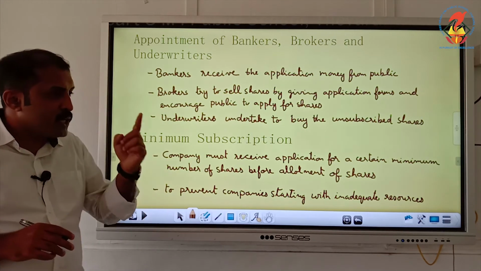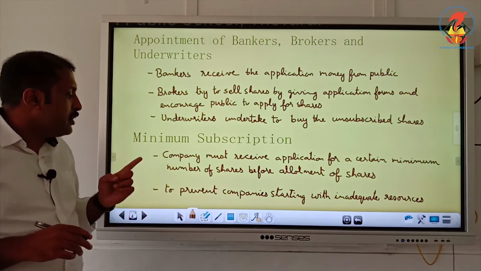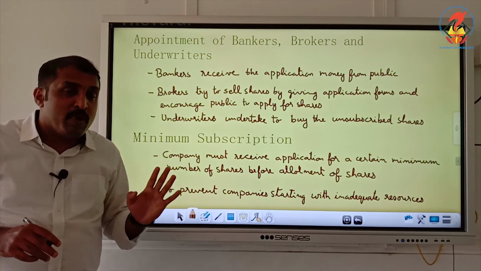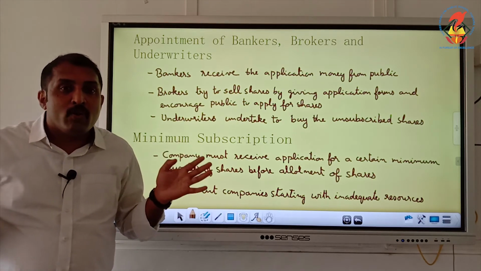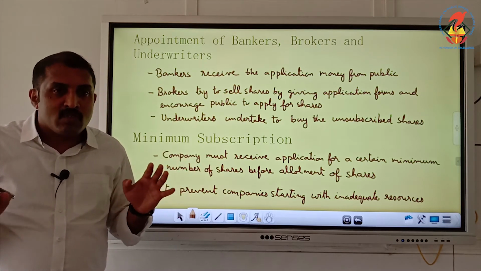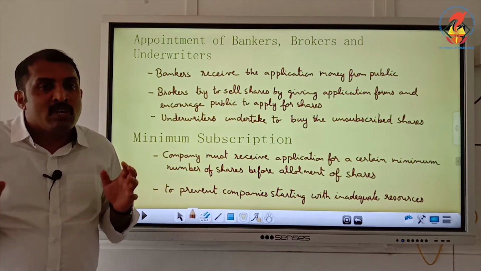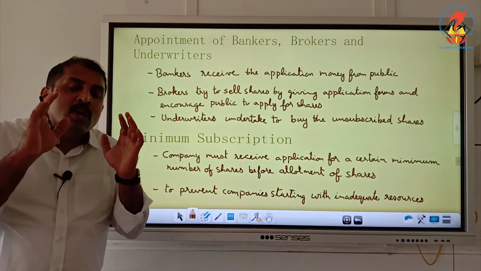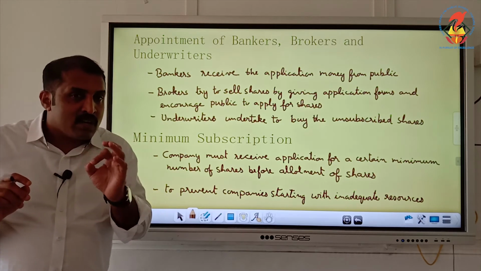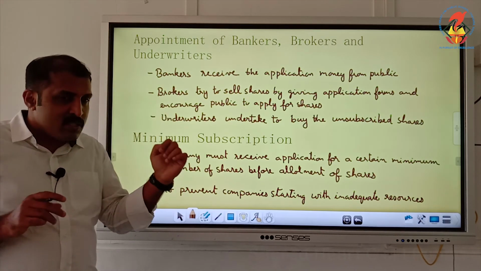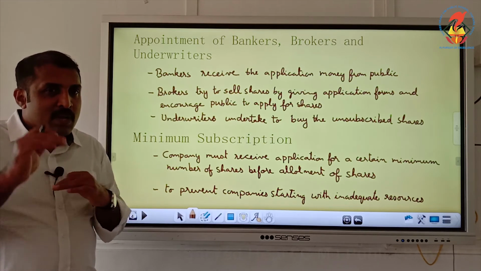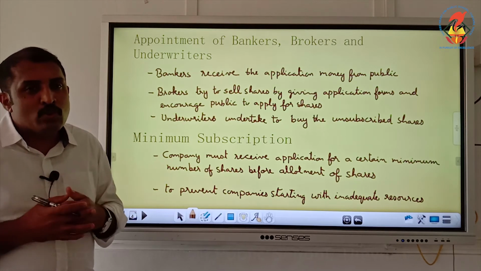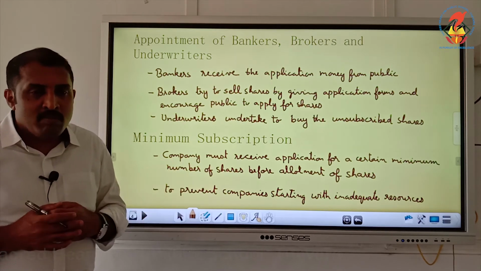And minimum subscription is kept as a criterion to make sure that the company is not starting with inadequate resources. It is preventing the company from starting with inadequate resources, so that it starts with enough resources. So in order to avoid a company starting with inadequate resources, minimum subscription is kept as a criterion. And again, underwriters up to a level help in subscribing to this level of minimum subscription. As of now, 90% of the total issue is considered as minimum subscription.